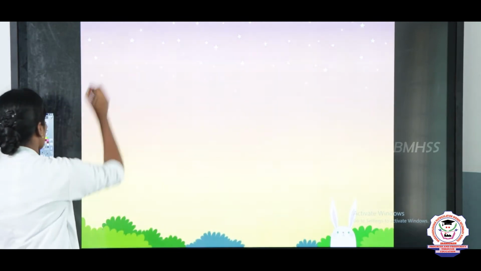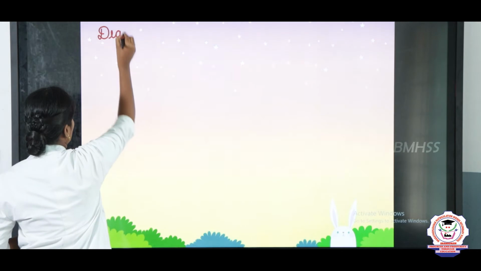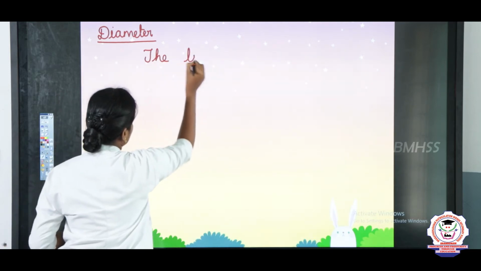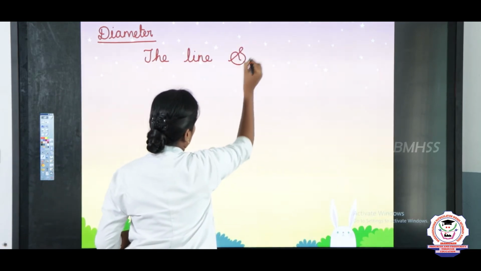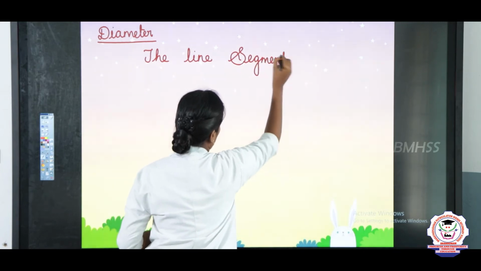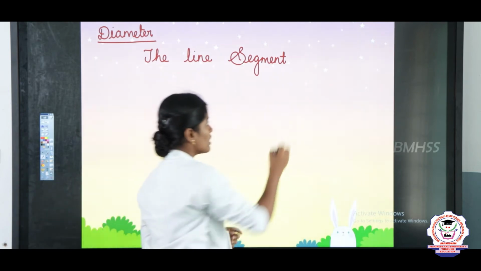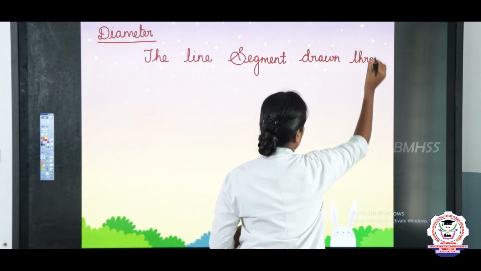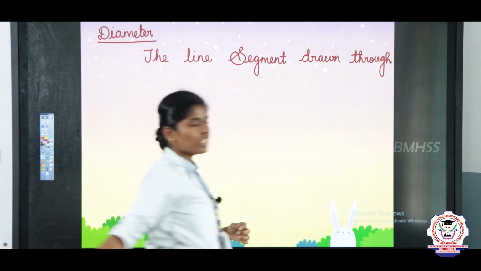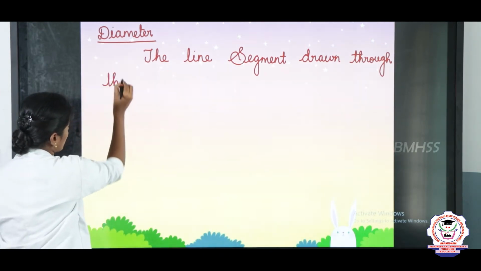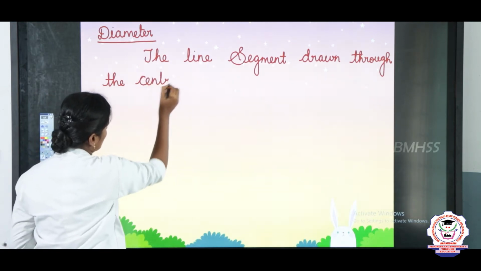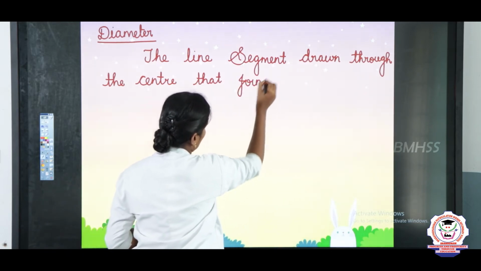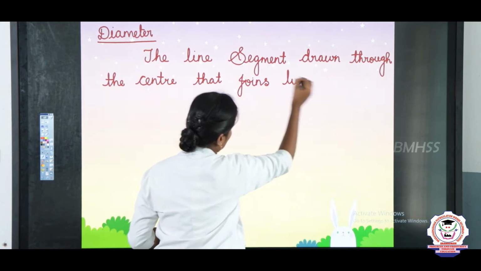The line segment drawn through the center that joins 2 points on the circle.